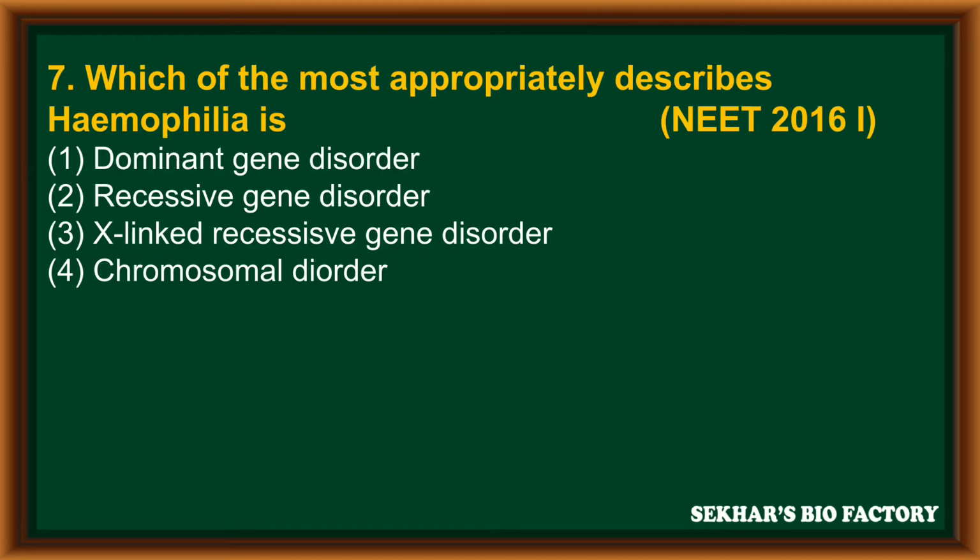Question number 7. Which most appropriately describes hemophilia? It is from NEET 2016 phase 1. First option, dominant gene disorder. Second option, recessive gene disorder. Third option, X-linked recessive gene disorder. And fourth option, chromosomal disorder. The correct answer is the third option. So hemophilia is an X-linked recessive gene disorder.